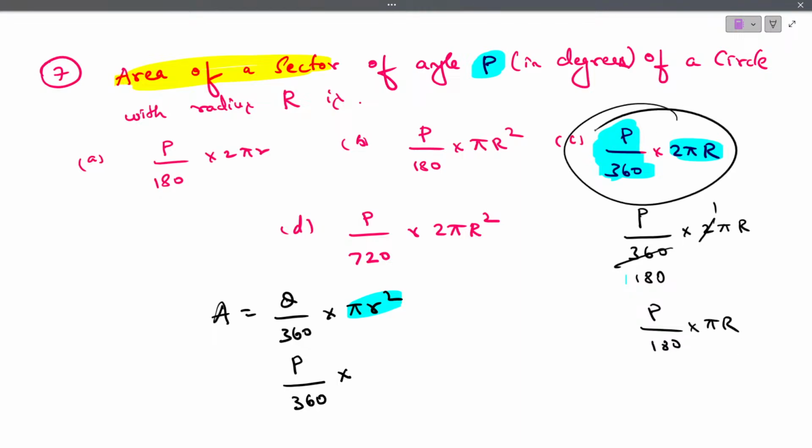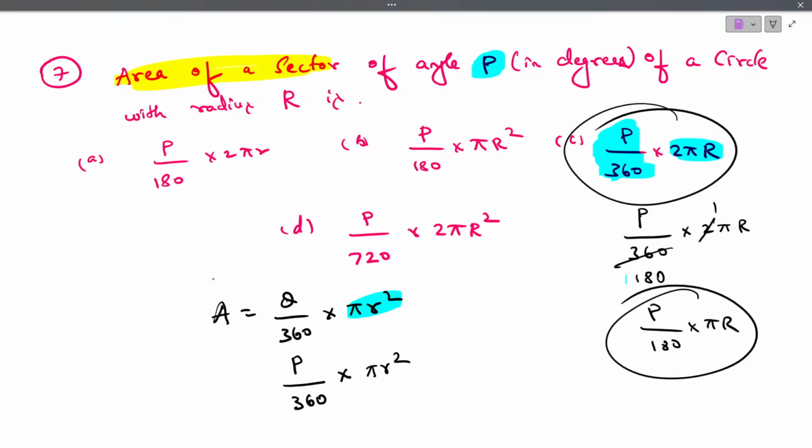But here we want P by 360 into pi r square. So we cannot change this.